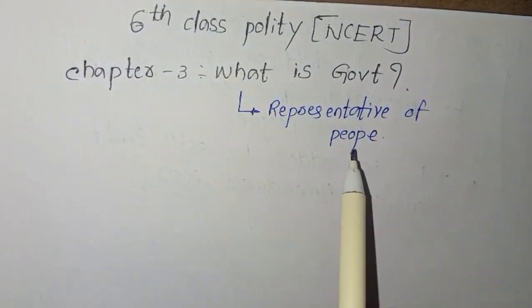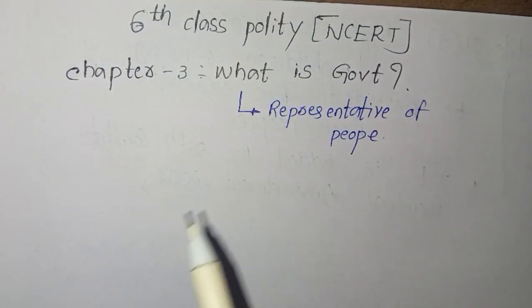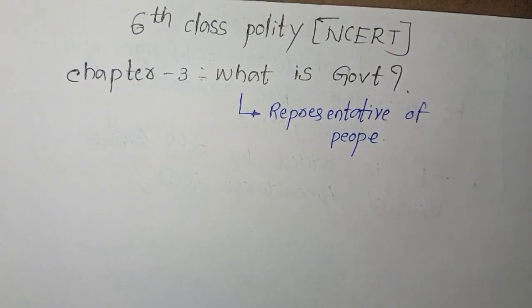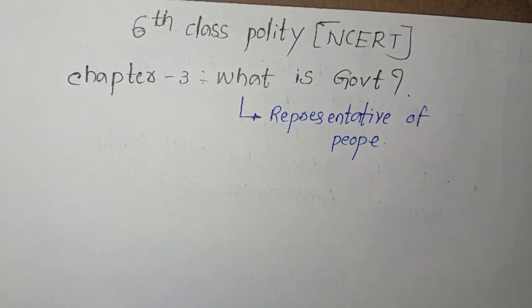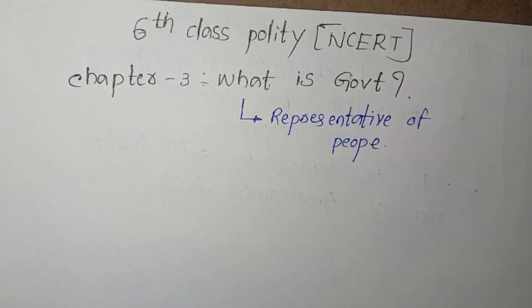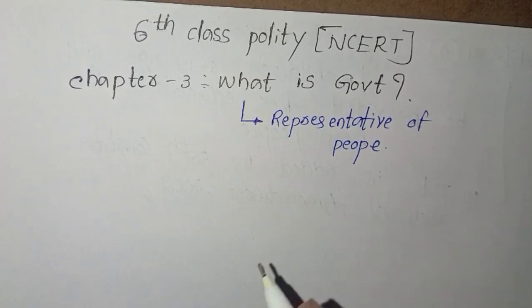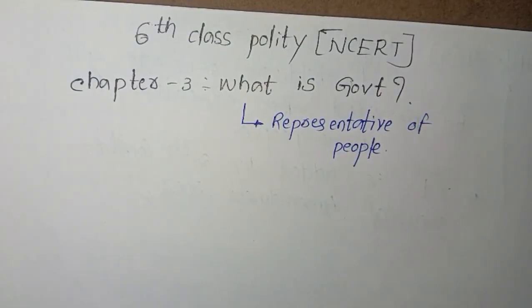Here, representative of people means nothing but people will elect the government, so it will work on behalf of the people. That is what is known as government. Government is nothing but the representative of people. It is known as government.